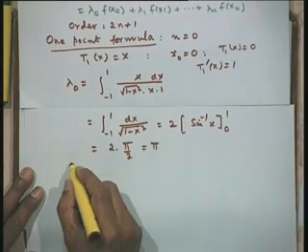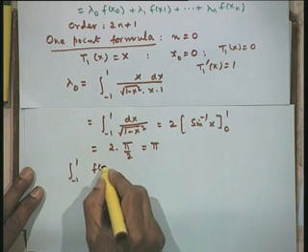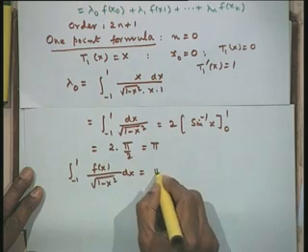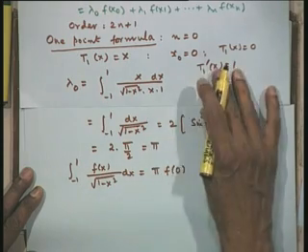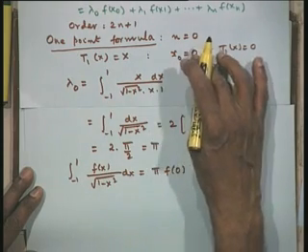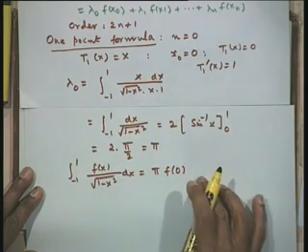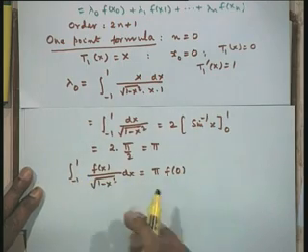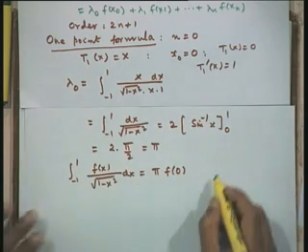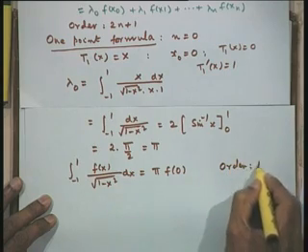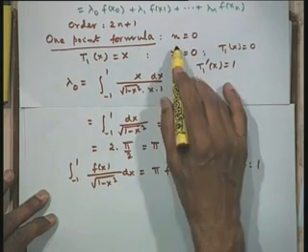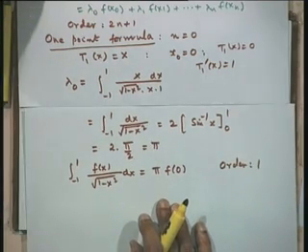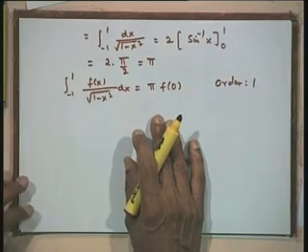Therefore, the 1 point formula is the integral from minus 1 to 1 of f(x) upon under root of 1 minus x square dx is pi into f of 0. The abscissa is x 0 equal to 0 and we have lambda 0 equal to pi. So, simply pi at x 0, which you can see is almost like a midpoint rule; at the middle point only it has been obtained. The order of this formula is 1, that is 2n plus 1, therefore n is 0. So, this will integrate polynomials of degree less than or equal to 1 exactly.